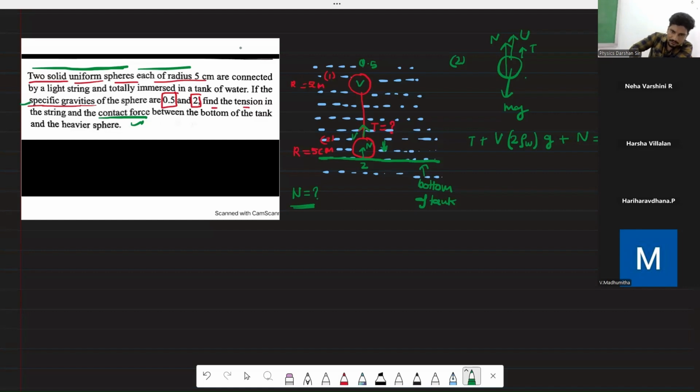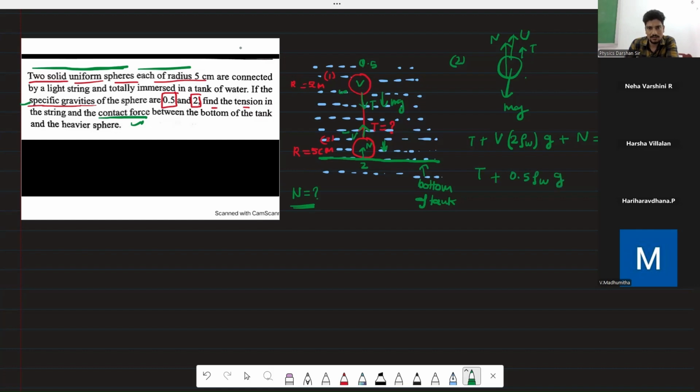Similarly for the lighter. So this is the lighter because its density is lesser. For the lighter case, this tension is downward on this. So tension is downward, also its weight. Its weight will be mass into g, and density will be 0.5 density of water.